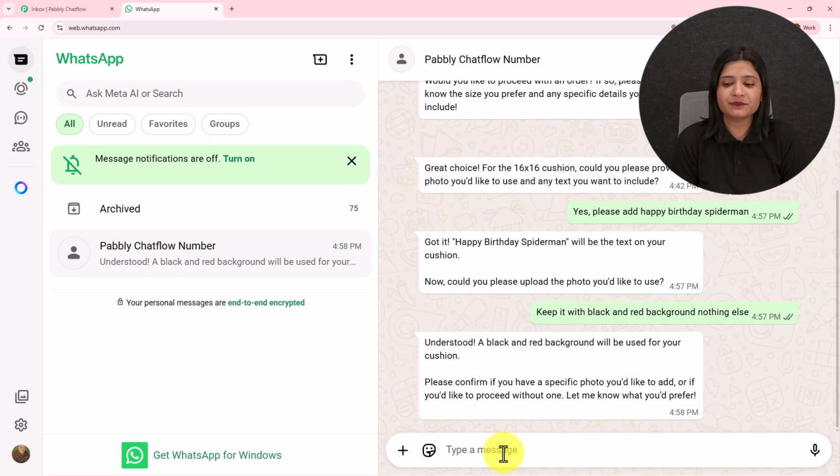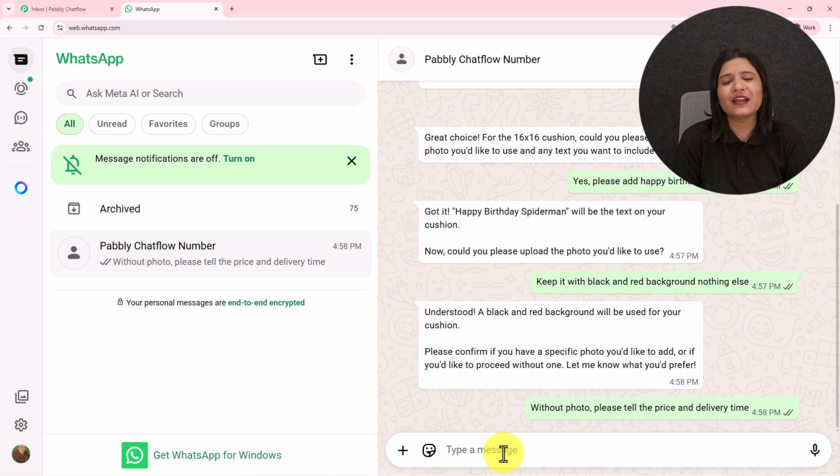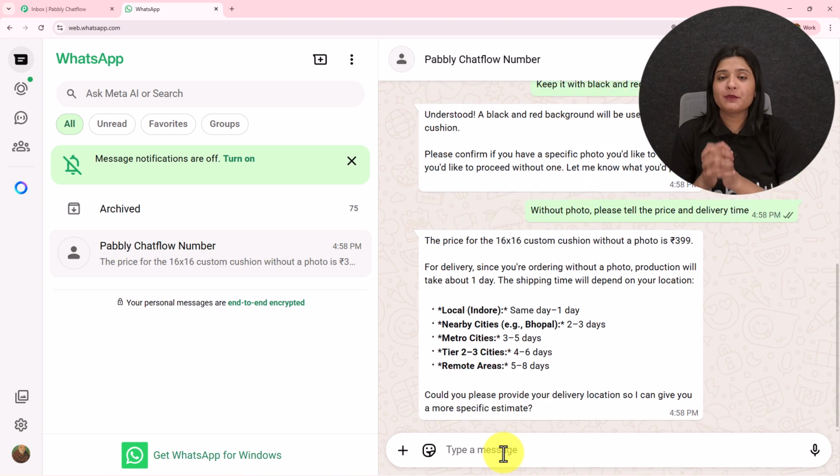Understood, a black and red background will be used for your cushion. Please confirm if you have a specific photo you'd like to add or if you'd like to proceed without one. Let me know what you'd prefer. So here I'm going to send this message: without photo. Please tell the price and the delivery time. So here I have not uploaded any photograph, but you can upload your photographs and whatever photographs with which you want to create a custom gift.